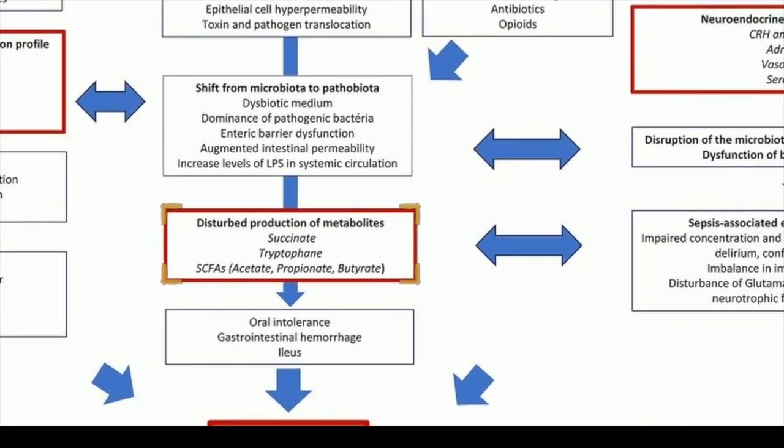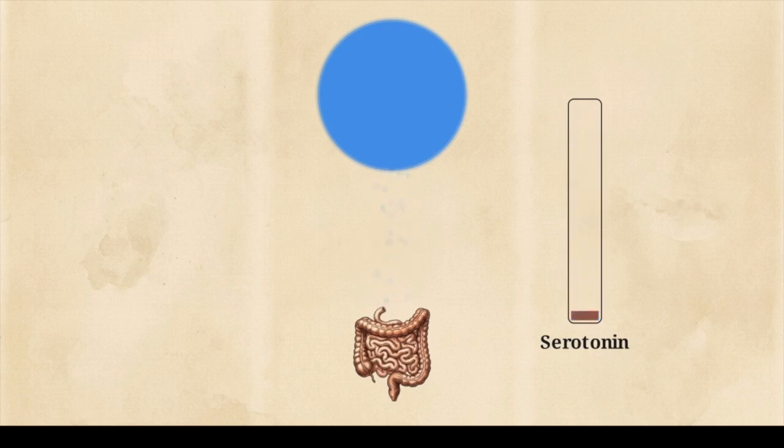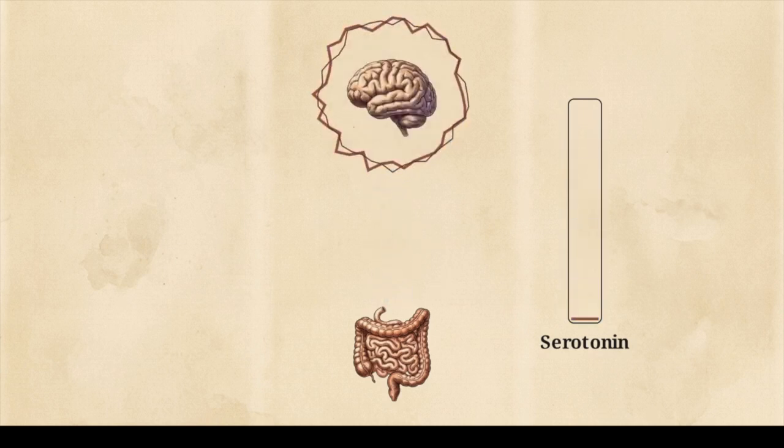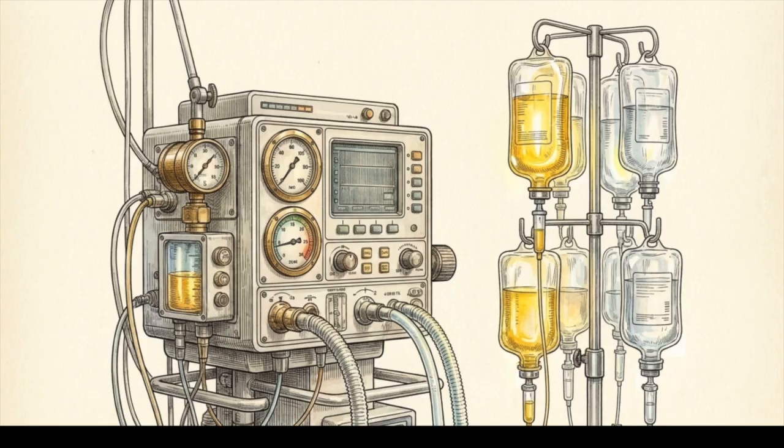dysfunction. This metabolic failure halts the gut's production of short chain fatty acids and tryptophan. Because 95% of the body's serotonin is produced from that tryptophan in the gut, this failure destabilizes blood brain barrier homeostasis. This biochemical chain reaction from gut pathobiome to liver dysfunction to neurotransmitter depletion is the mechanism behind sepsis associated encephalopathy. This reveals an iatrogenic paradox.